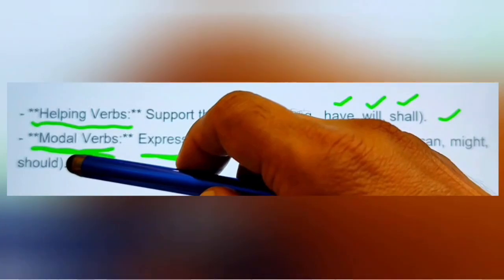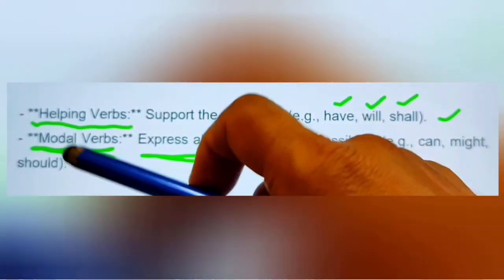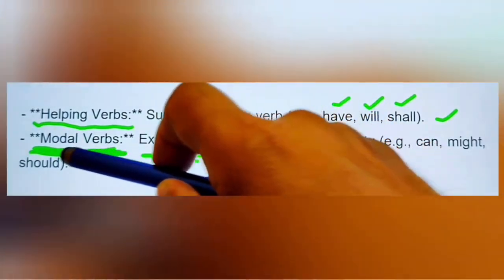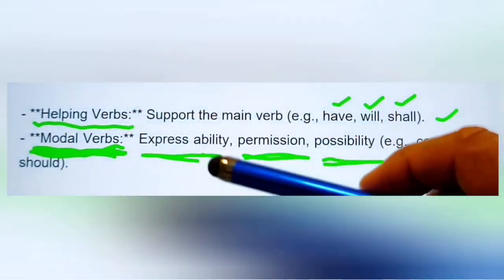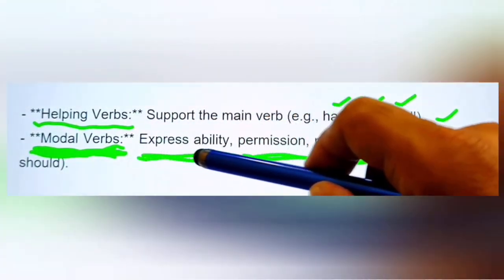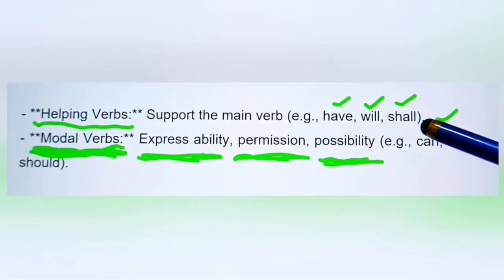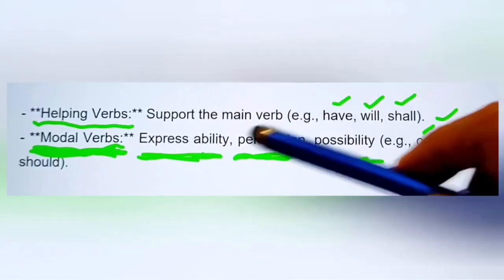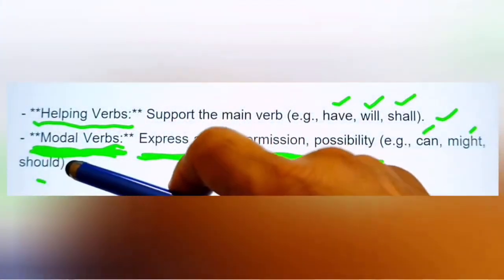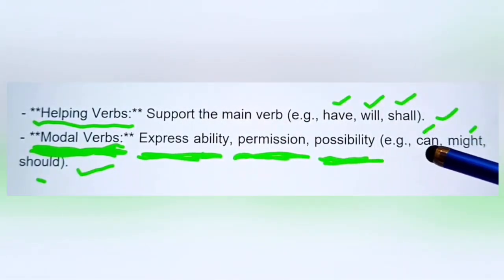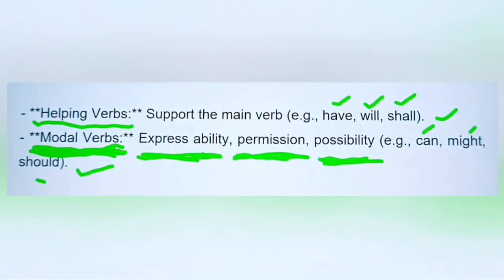And the next function of the verb in a sentence is the modal verb. It acts as a modal verb in the sentence as well. It expresses ability, permission, possibility. For example, can, might, should. These express ability, permission, and possibility. And this is an example of modal verbs here: can, might, should.